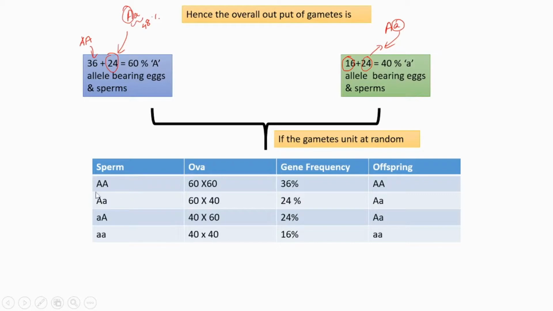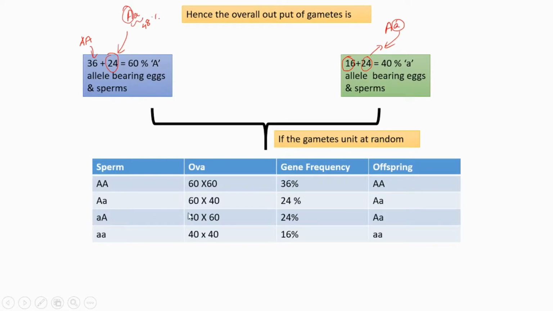AA means A, its frequency we know is 60 into 60. 36 is the frequency of this AA. It is written here, and the offspring also will be AA. Then capital A, small a. A is 60 and small a is 40. And its total gene frequency is 24 with respect to this one. And the offspring is also capital A, small a.